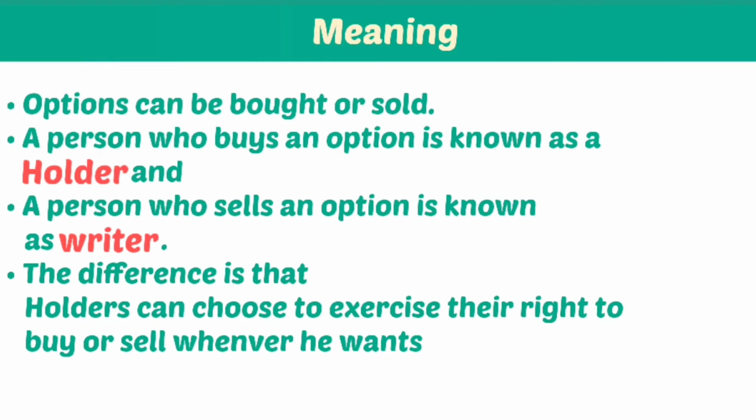Options can be bought or sold. A person who buys an option is known as a holder. A person who sells an option is known as a writer. The difference is that the holder can choose to exercise their right to buy or sell whenever he wants.